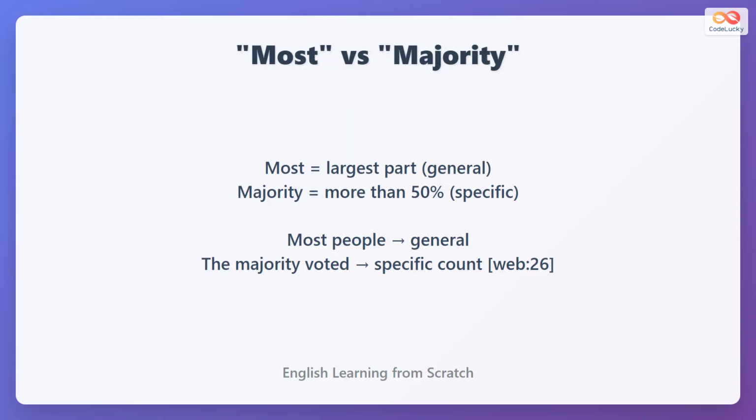Most means the largest part in a general sense. Majority means specifically more than 50%. Use most people for general ideas, and the majority voted for exact counts over half.